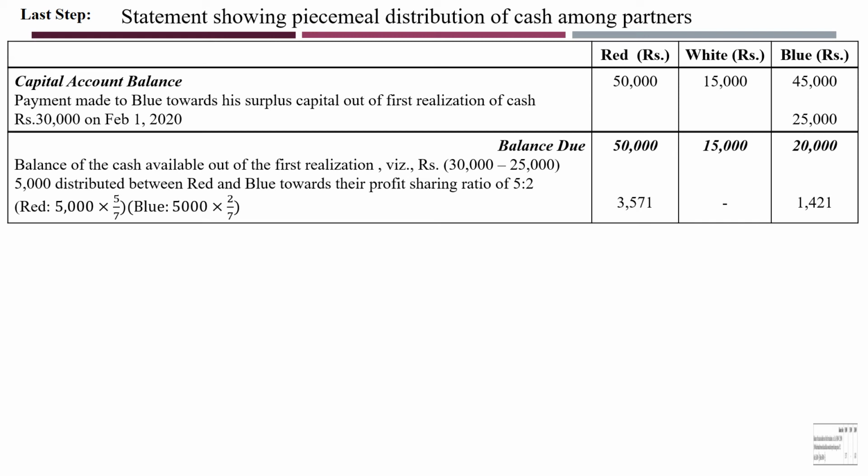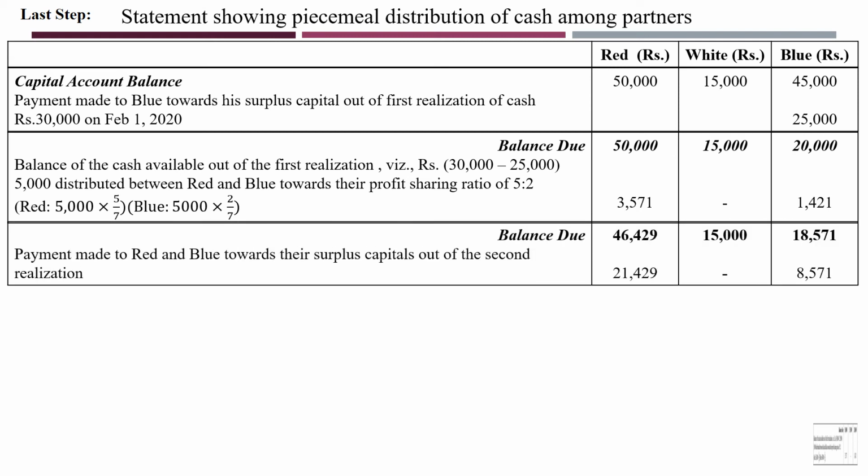Yes. Okay, then again find out the balance due now. Balance due is 46,429, 15,000, and 18,571. Okay, still they have a balance here. Only 5,000 is paid, and the remaining balance has to be paid. So now payment is made to Red and Blue towards their surplus capital out of the second realization.